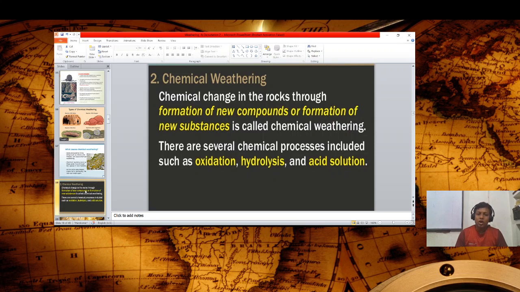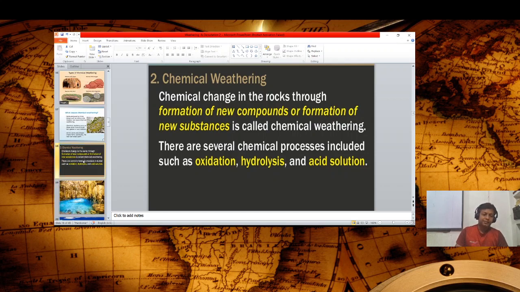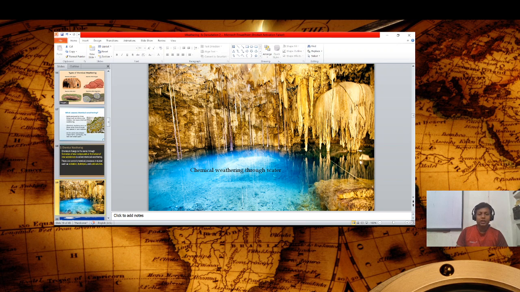Now, chemical change in the rocks means formation of compounds, formation of new substances. As you know, when two reactants meet or react with each other, we have some new outcome. Okay, so in this process we have oxidation, reduction, hydrolysis, and acid solution reactions. As you see in this picture, we have chemical weathering through water.